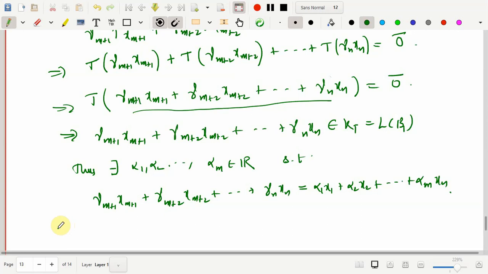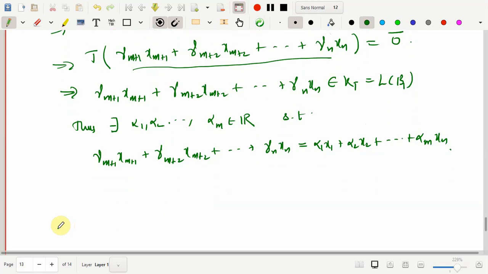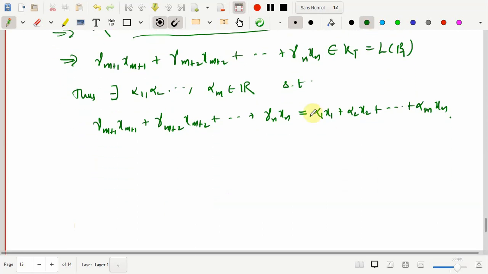So far we haven't used the fact that B is the basis for V. So now you have an opportunity to use the fact that B is the basis. How would you do that? You keep this left hand side as it is and take the other side over, or you may do it the other way around, and equate the other side to 0.